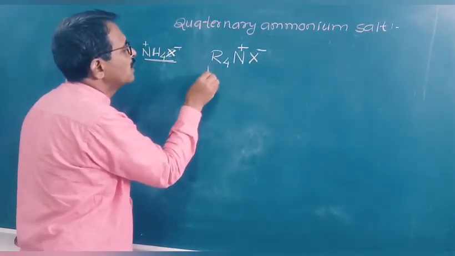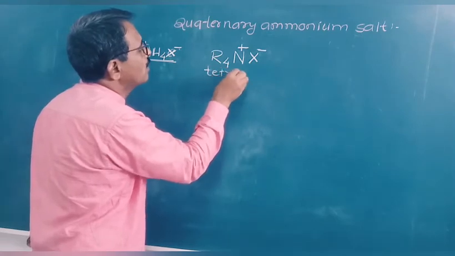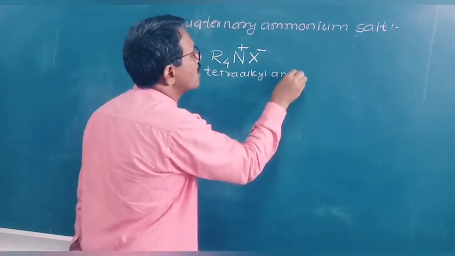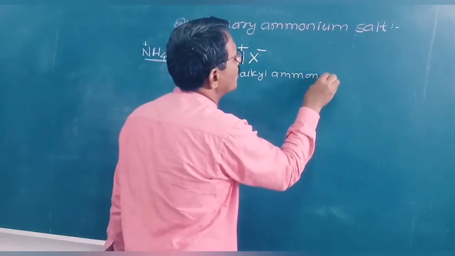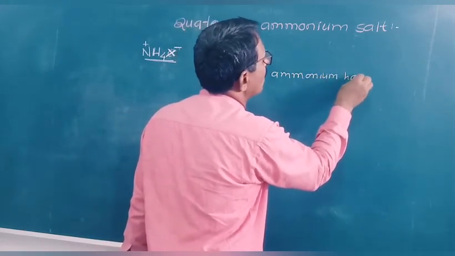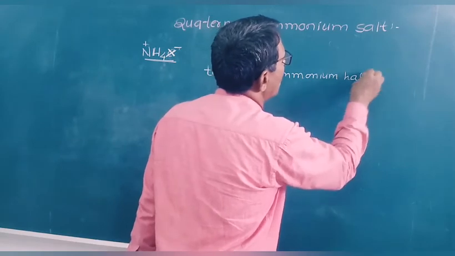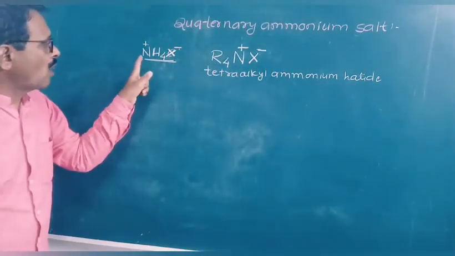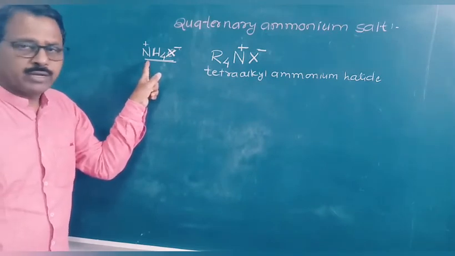It is known as tetraalkyl ammonium halide.